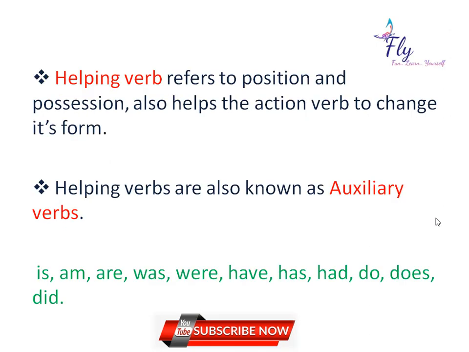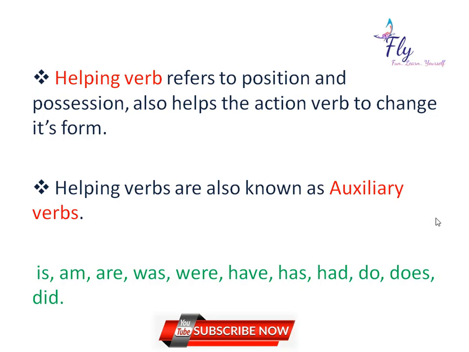The second type of verb is helping verb. Helping verb refers to position and possession. It also helps the action verb to change its form. If you want to frame tenses or if you want to make some statements in English, you must go through all the helping verbs. In my further videos, I'll give you some more clarification about using helping verbs. Helping verbs are also known as auxiliary verbs.